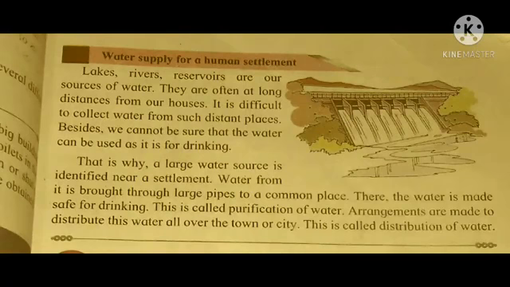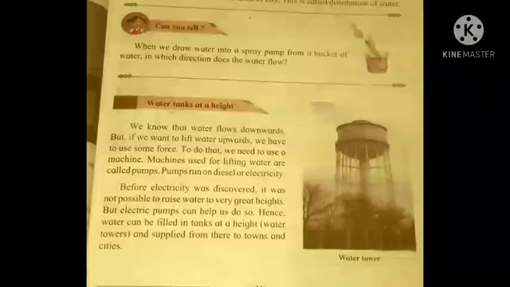Children, how are people distributing water from one place to another for their daily purposes? People store water in tanks and dams. For that, arrangements are made for the purification of water. Children, if your water is coming from the dam, we should not drink that water directly. We should boil the water before drinking. Then, purification arrangements are made for the distribution of water.